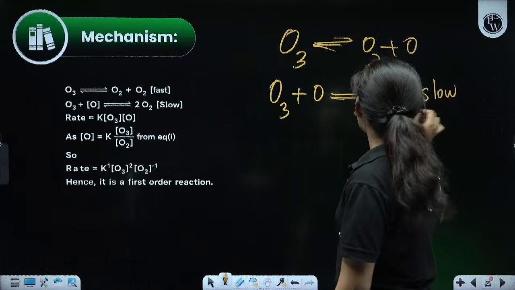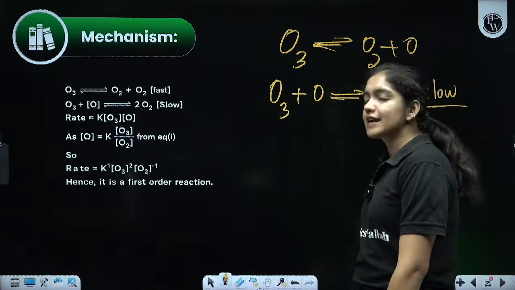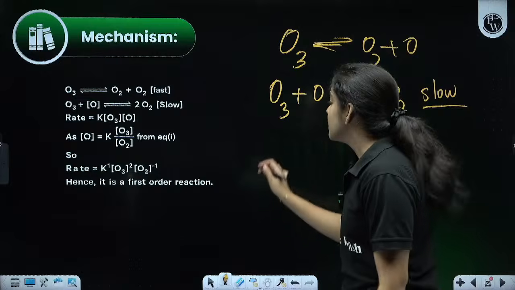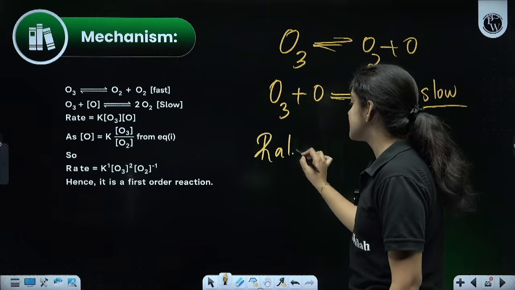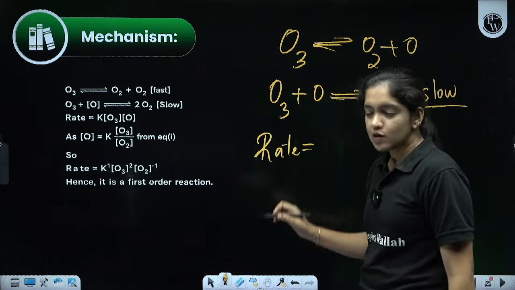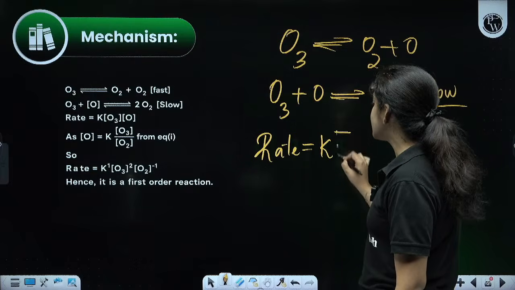So the rate depends upon the slow step. How many reactants are in the rate? Can we write the rate law? How can we write the rate law? According to the rate law, rate is equal to K into concentration of the reactant.